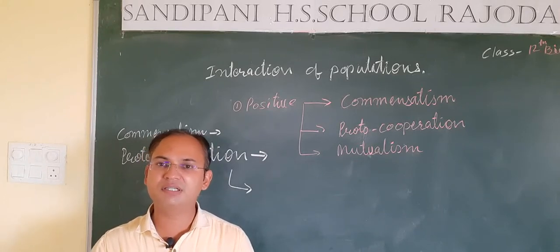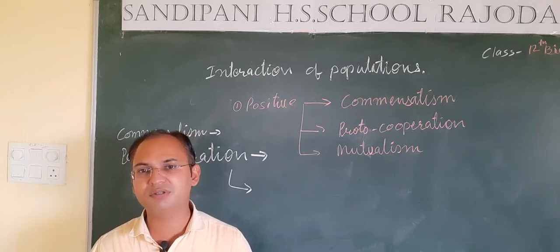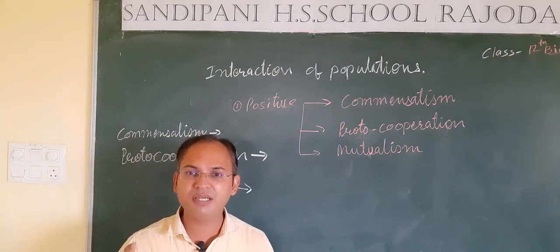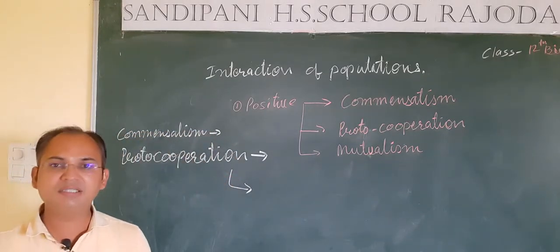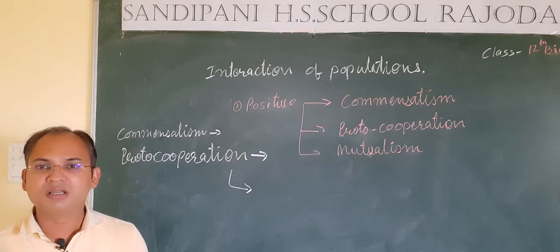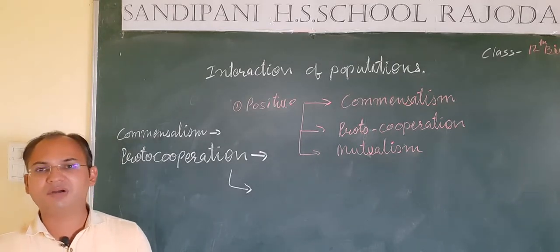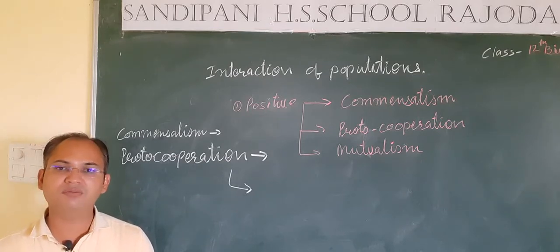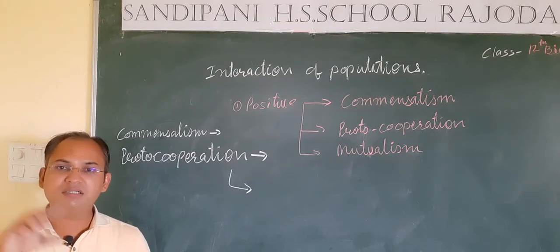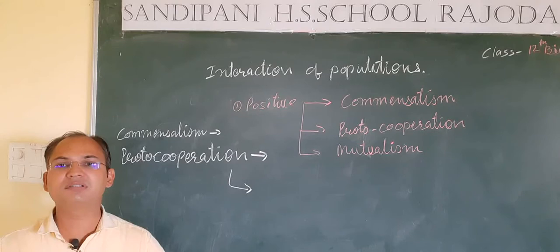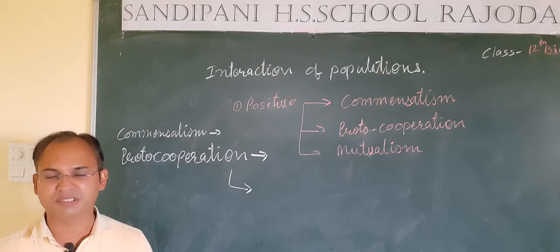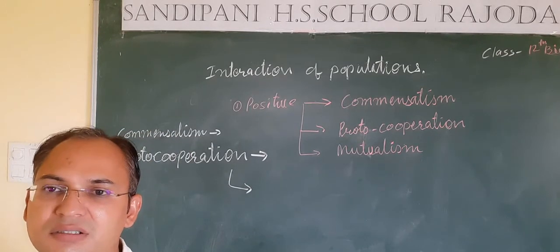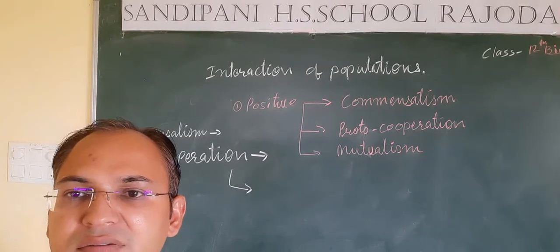They also kill the infecting or parasitic animals present on the skin of the animals. So we can see that in this interaction, by eating these animals or insects, the birds do not essentially survive only by feeding on that animal, that insect, but they get benefited, and in turn they also give the benefit to the animals on the back of which they are present. So this interaction is helpful for both the species, but not obligate. That means it is not essential for their living.